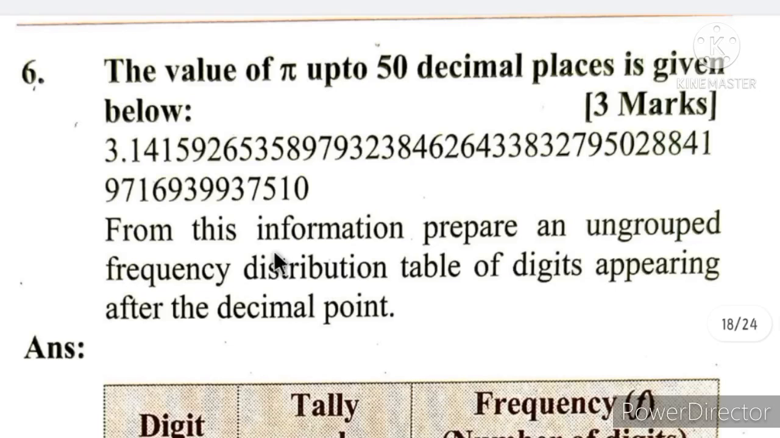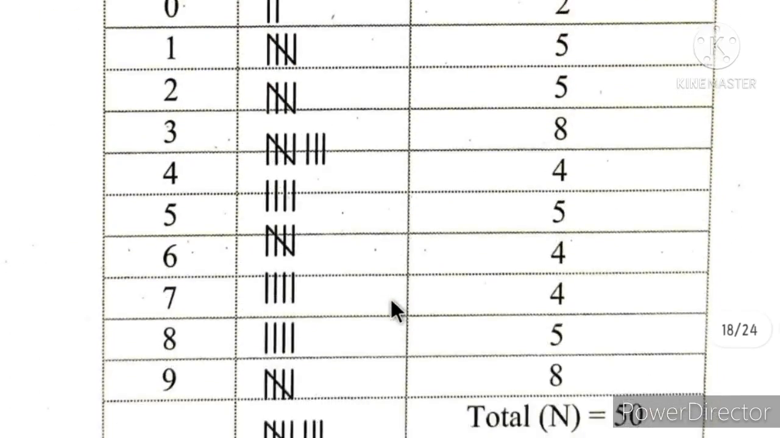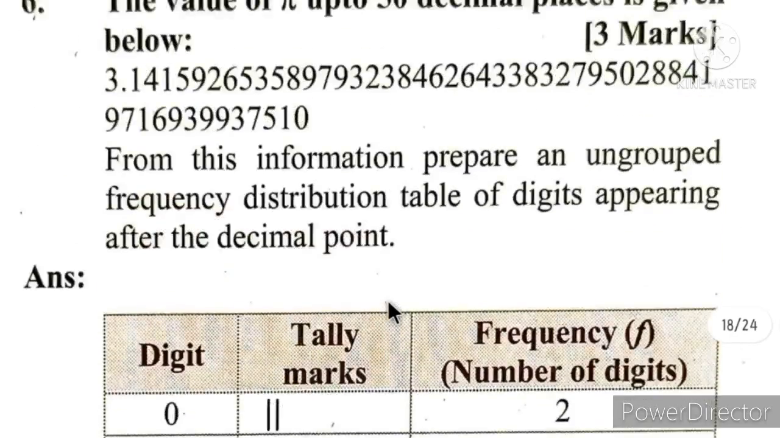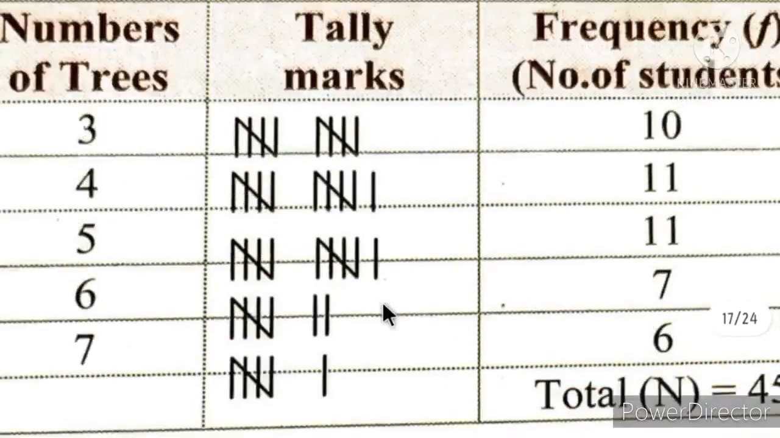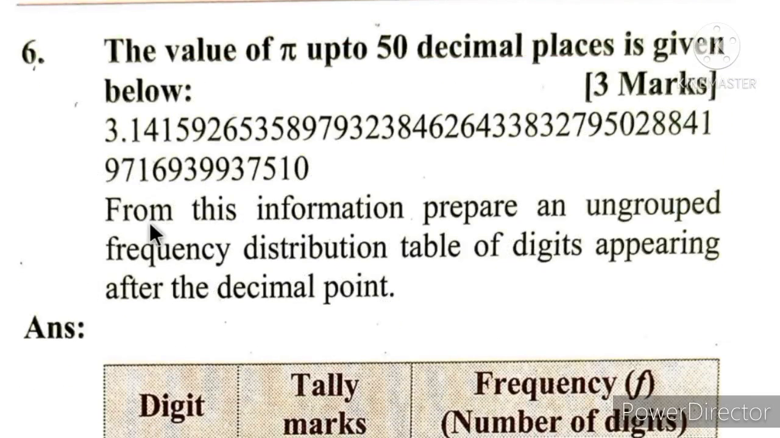We have to prepare from this information an ungrouped frequency distribution table of digits appearing after the decimal point. See, we have to prepare ungrouped. You all know that the frequency table that we did now is ungrouped only. So like that way only we have to prepare. See which is the least number, 0, and which is the highest number, here 9.